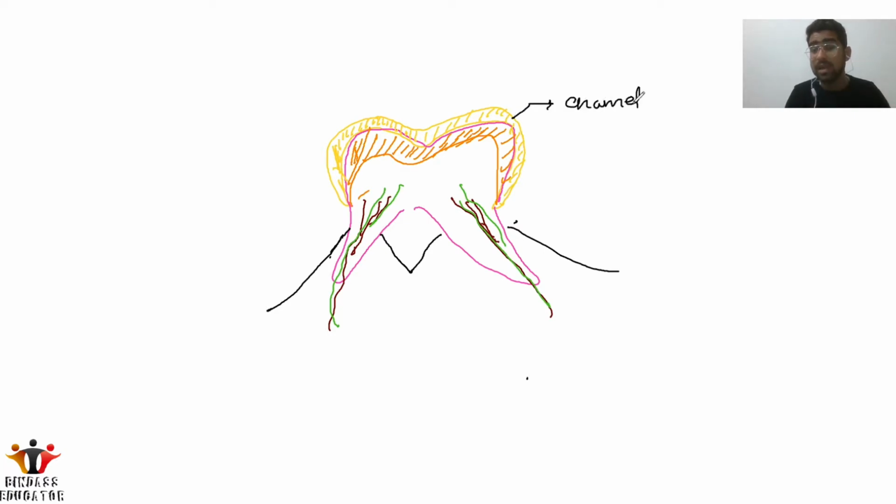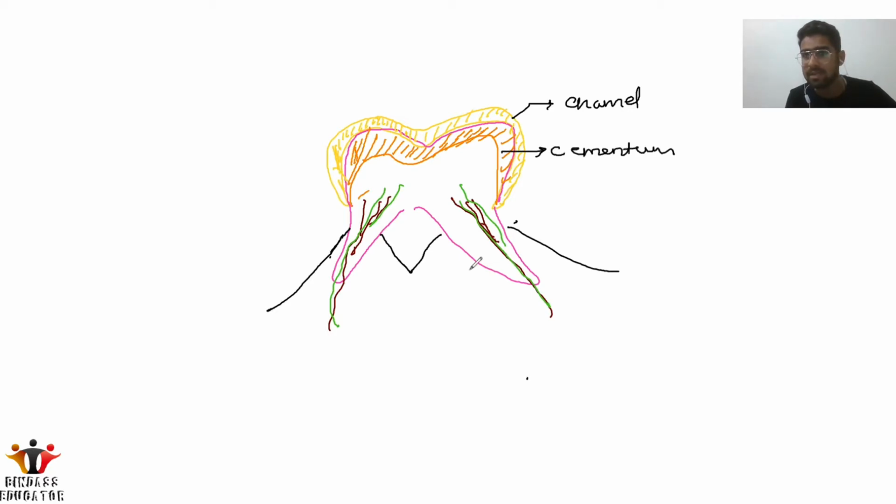One more interesting thing, guys: this enamel is the hardest substance in the human body. A question like this has been asked many times in NEET, which is the hardest substance in the human body. So we can note it down that it is the enamel. After that, the second one is the cementum.